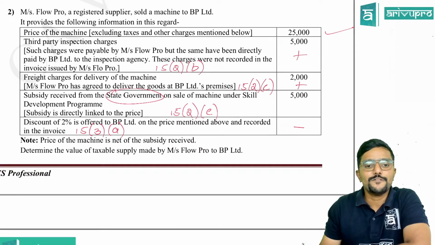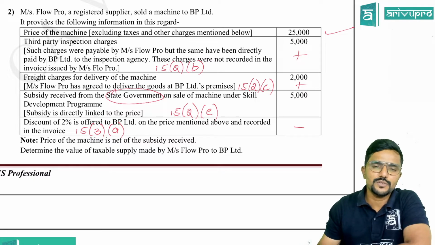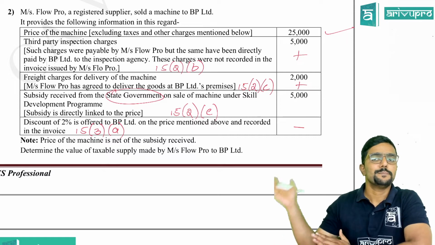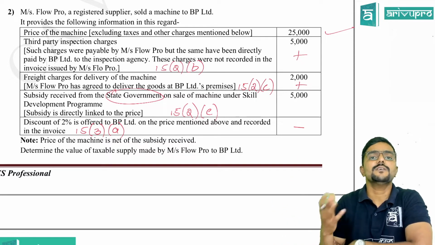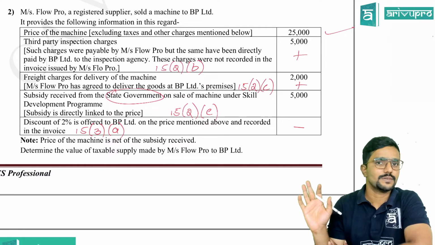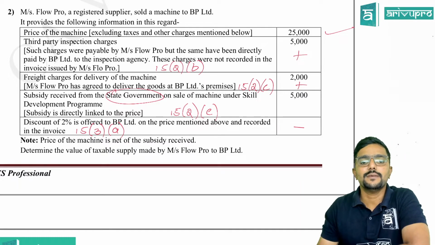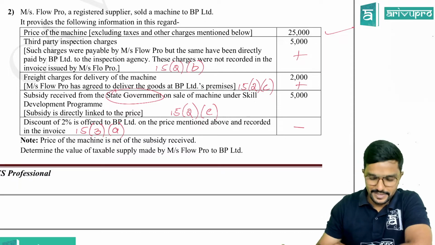Note, price of the machine is net of subsidy received. So we have to add subsidy if it was provided by others. But here it is provided by state government, so we should not add it as per clause E. Determine the value of taxable supply made by FlowPro to BP Limited. Okay, sir.